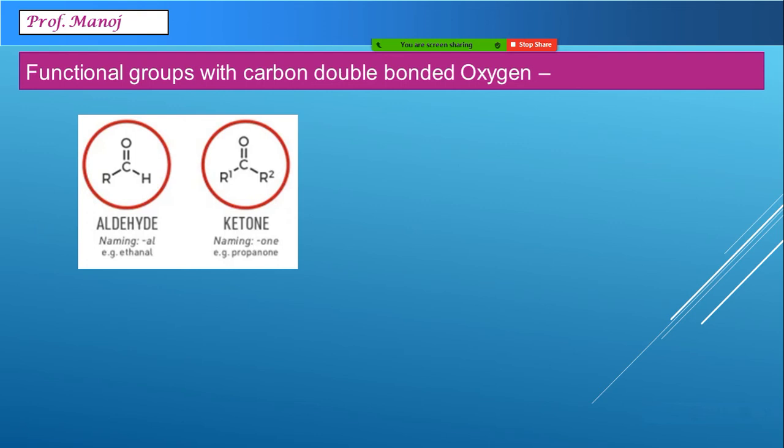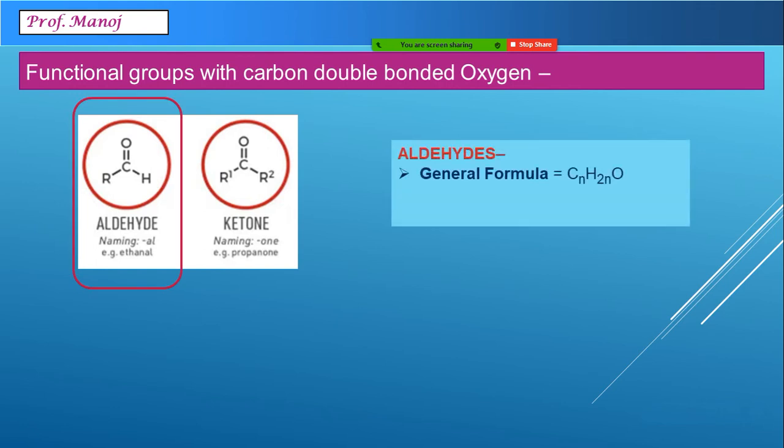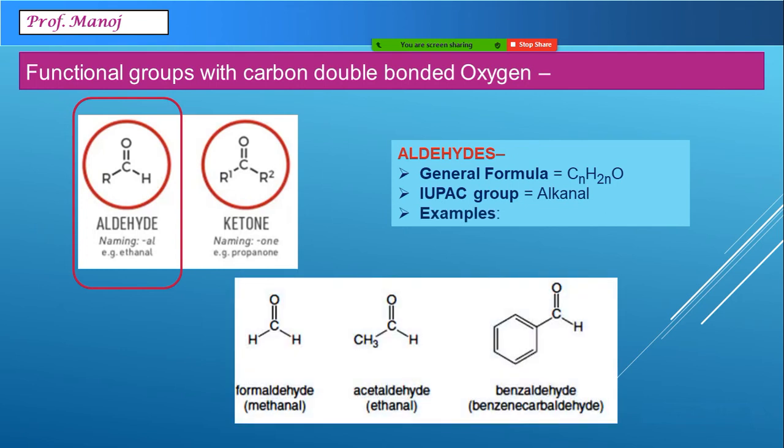In carbonyl family, the first example is aldehyde, which is CH double bond O. Aldehydes have general formula CnH2nO, and different examples are known like formaldehyde, acetaldehyde, benzaldehyde, etc.